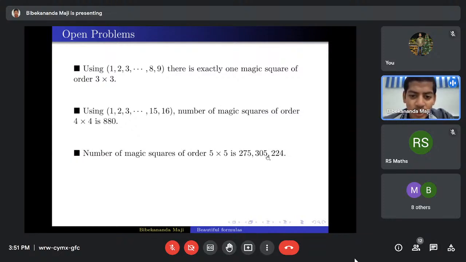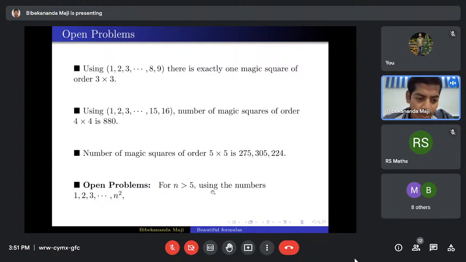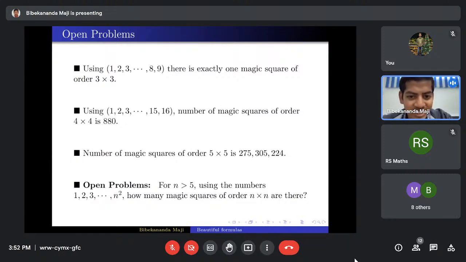Okay. So what will be the next natural question? For n greater than 5, using the numbers 1, 2, 3 up to n square, how many magic squares are there of order n cross n? This is still not known. To solve this kind of problem, of course, you may now require computation. Computational knowledge is required. It's not so easy to find out the exact number of magic squares.